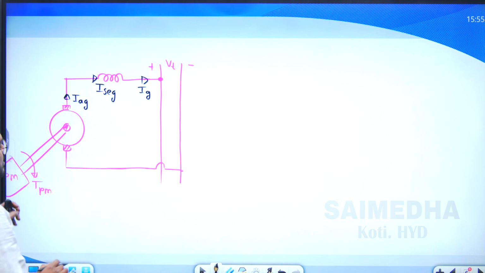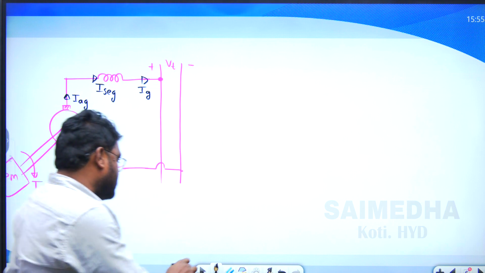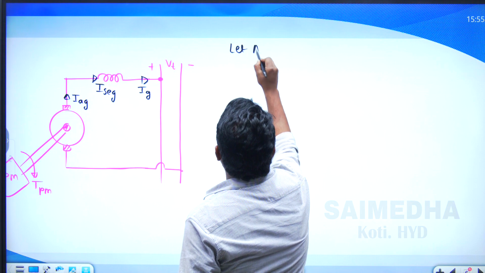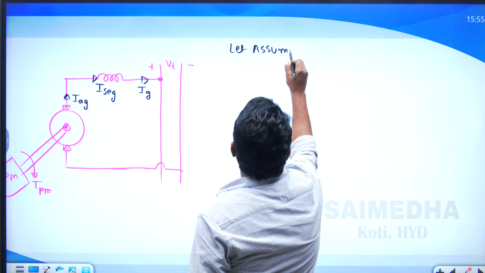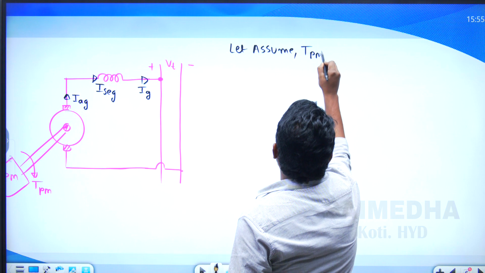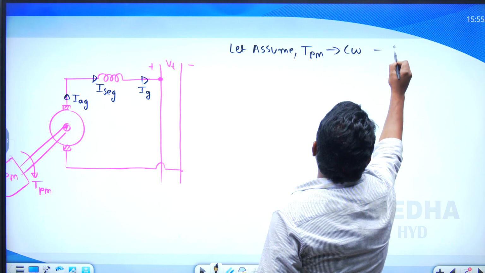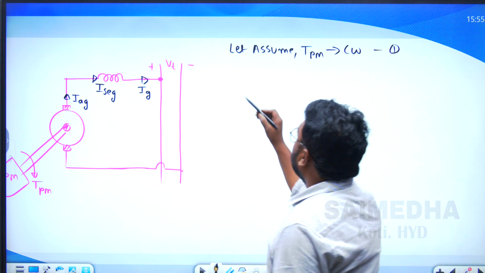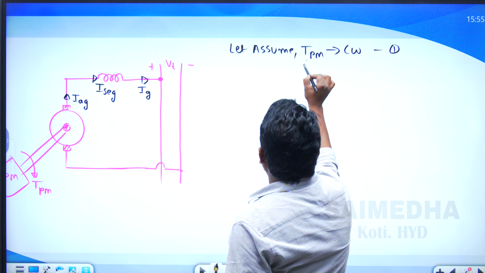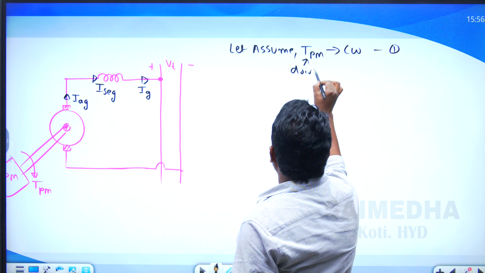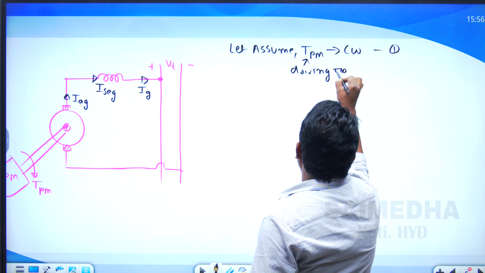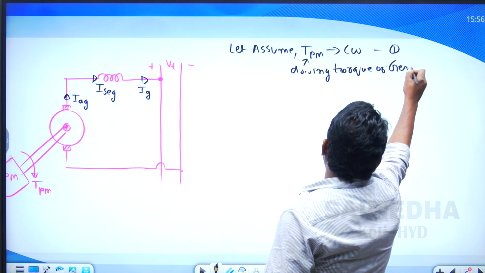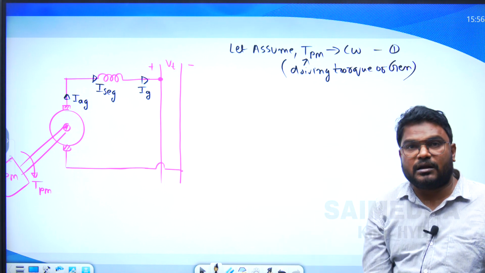Now what will happen? Let us assume the prime mover rotates in the clockwise direction. Assume this as equation number 1. Next, this is the driving torque of the generator. Clear? So it is the driving torque of the generator.